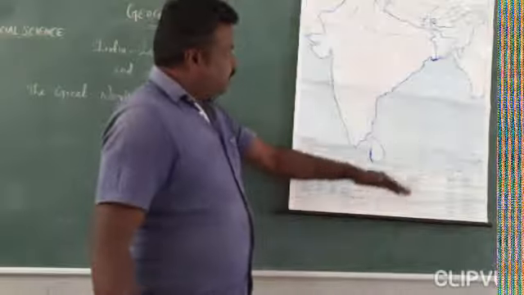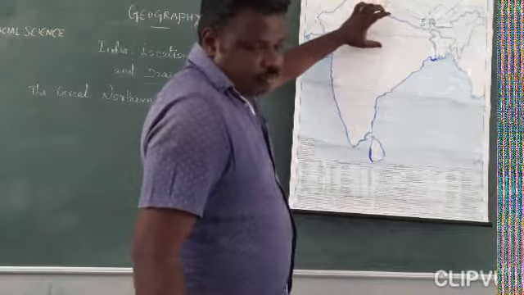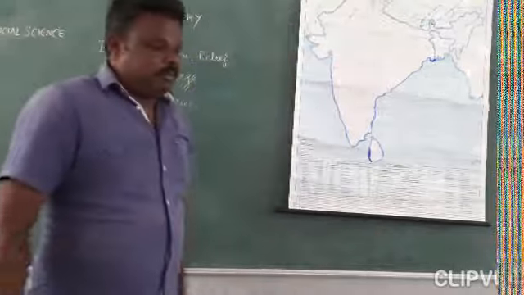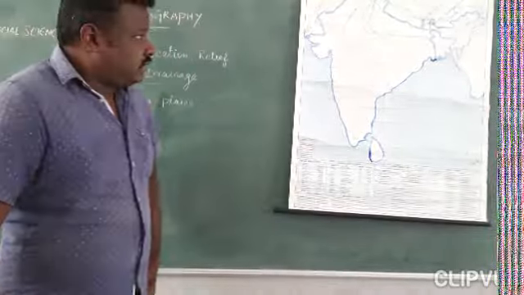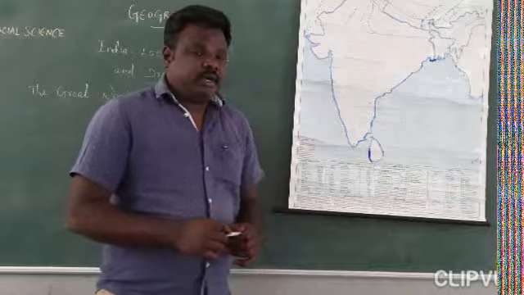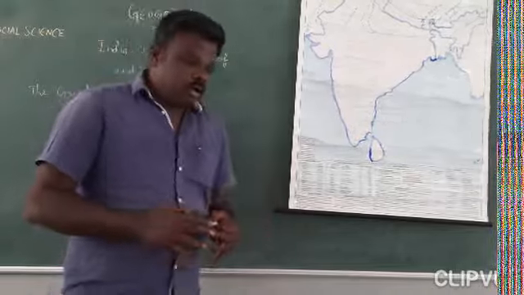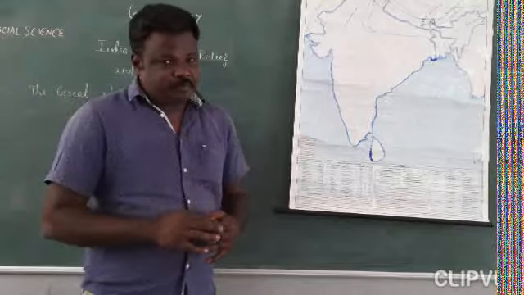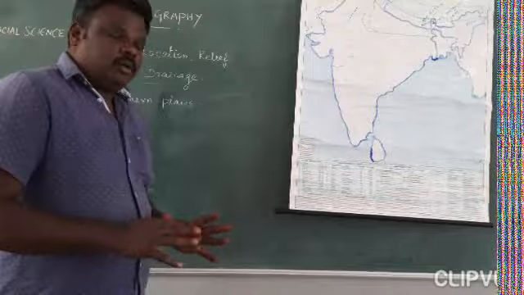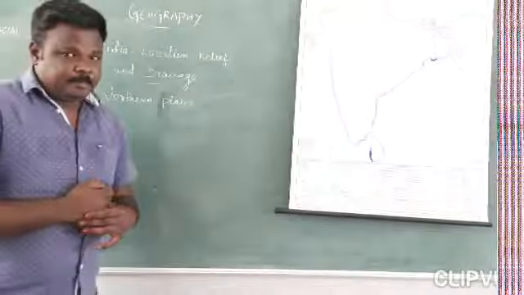The north part of India, almost seven states, is covered by the Northern Great Plain, because the river Ganga and Yamuna, a tributary of Ganga, these two rivers flourished almost seven states. The combined area of these seven states we call the Great Northern Plain.